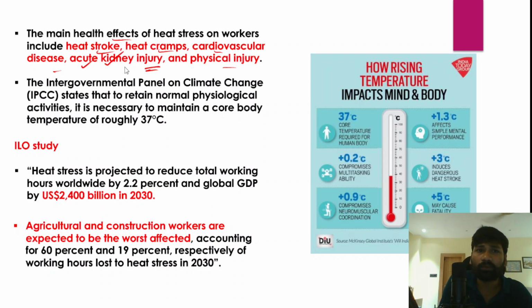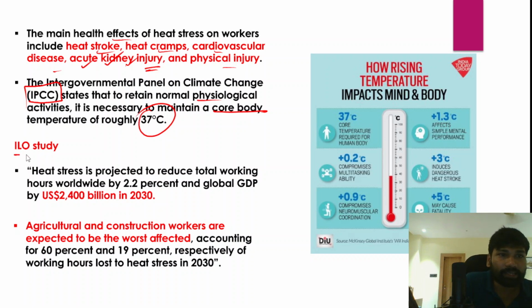Okay, why? Because once they suffer all these problems, they may not be able to go for work. So if they may not be able to go for work, again, the chronic cycle of poverty would start. Okay, so in fact, according to the Intergovernmental Panel on Climate Change data, it states that to retain normal physiological activities, for any worker, it is very important and necessary to maintain the core body temperature of roughly 37 degrees Celsius. So this is the core body temperature that has to be maintained by the workers.